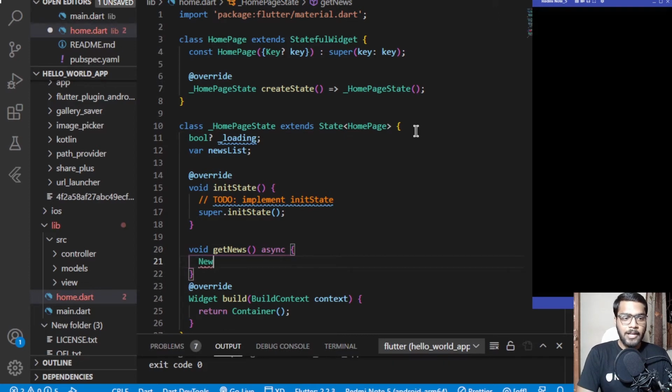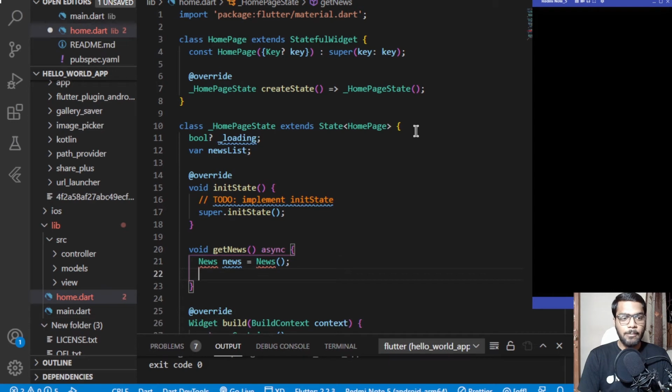Here we'll be creating a news variable. So we'll be creating this news as well in the later part of this video, so you don't need to worry about what this news particularly is. It is basically the data model which will be used for triggering the functions and for getting the data which we are having inside the news, and for displaying that to the user in an appropriate manner. Next, I'll be adding an await, and through this news I'll be getting the news. This get news would be a function which we'll be creating inside this news.